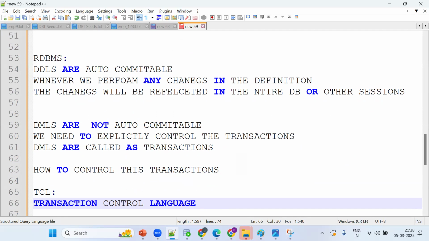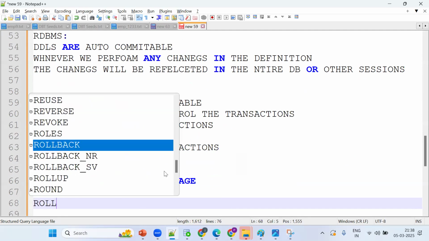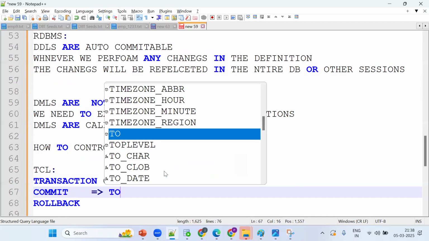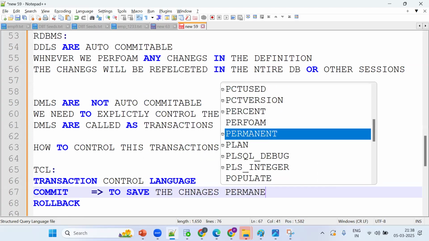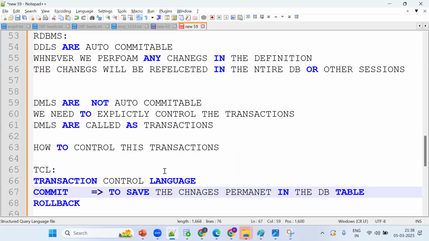How can you control them? By using commit and rollback. What is commit? To save the changes permanently in the database table. One more time, commit is nothing but saving the changes permanently in the database table.